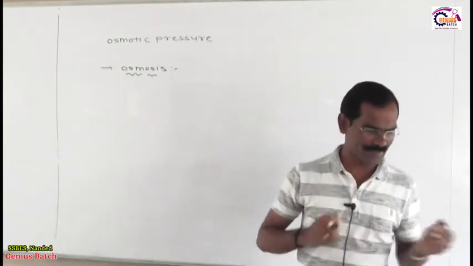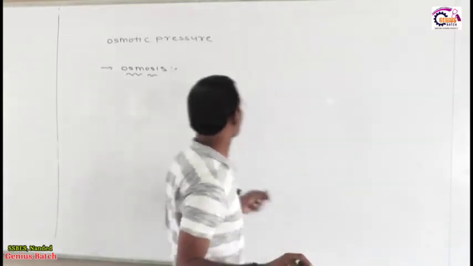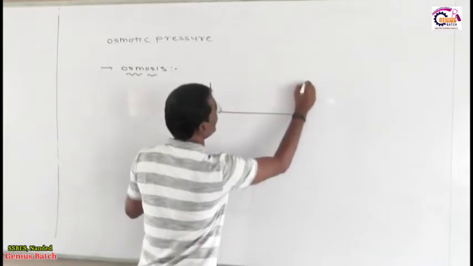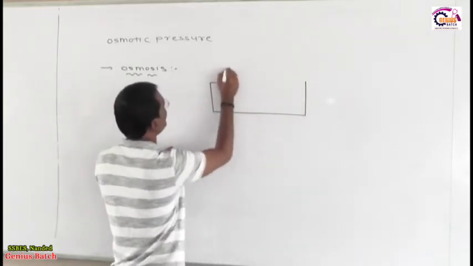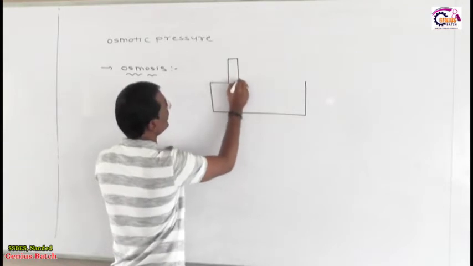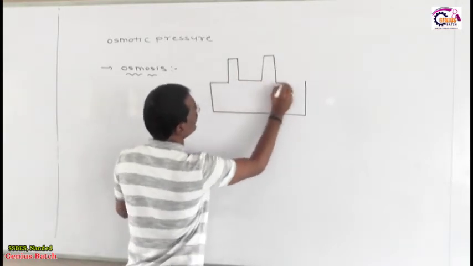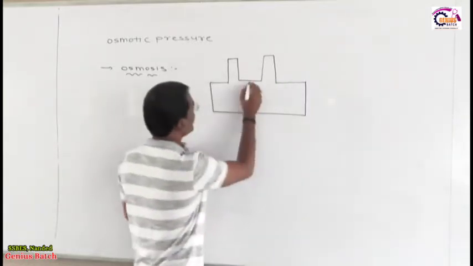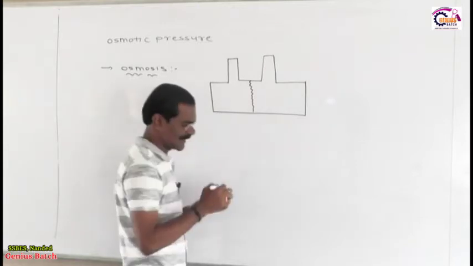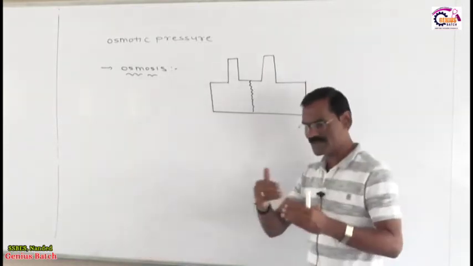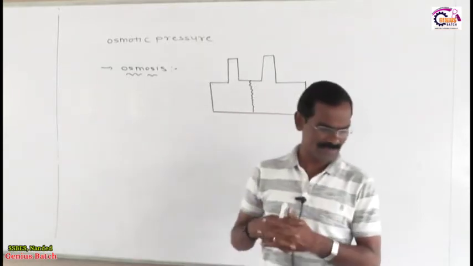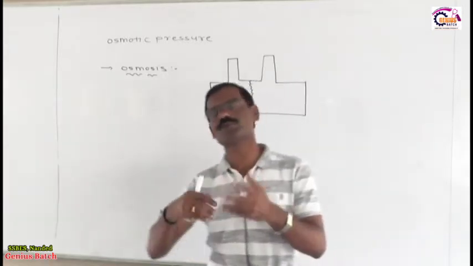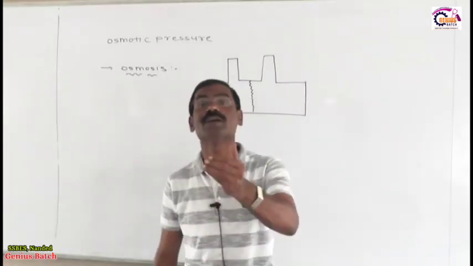Suppose, for example, I am explaining in front of you with such a figure. Dear friends, we have a big container, and inside this big container suppose we put two rods. So how to explain the osmosis phenomenon? Once again, listen very carefully. Osmosis is the phenomenon in which there is flow of solvent from a solution of lower concentration to a solution of higher concentration. It means flow through a semi-permeable membrane.